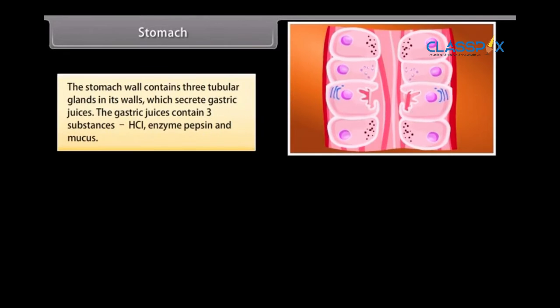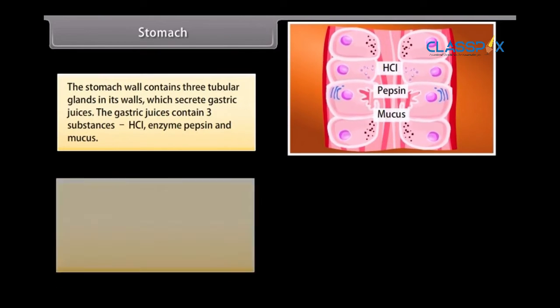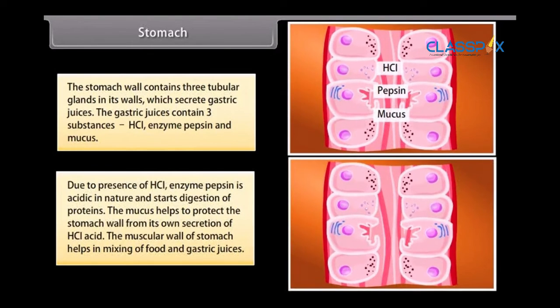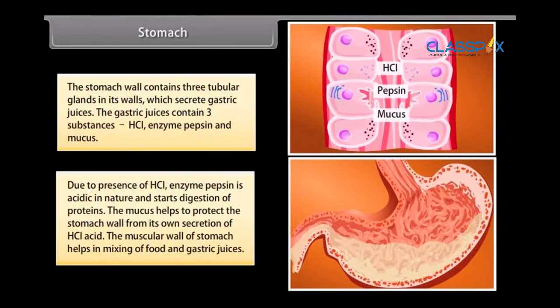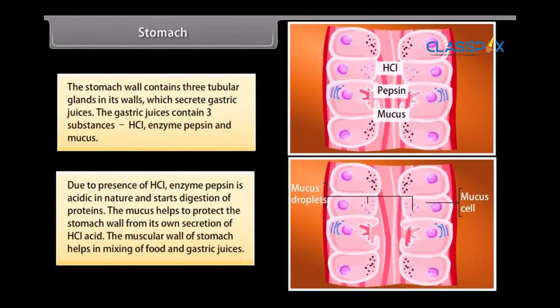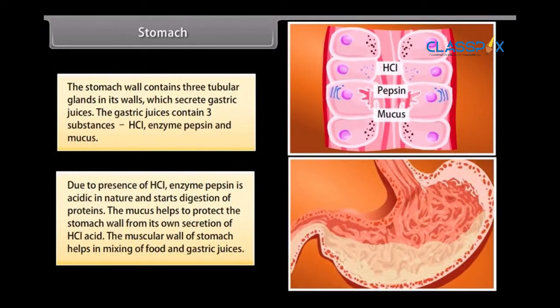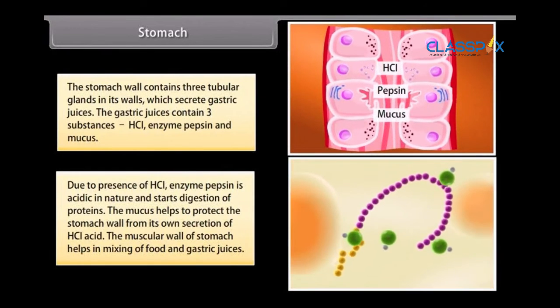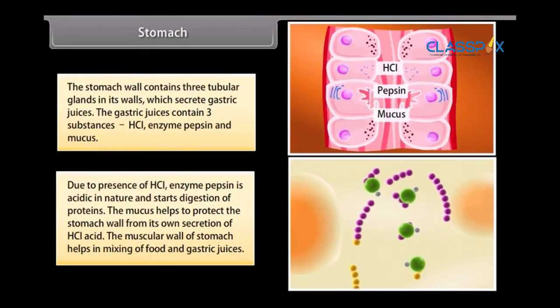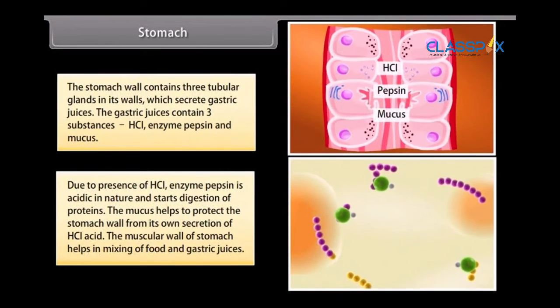The stomach wall contains 3 tubular glands in its walls which secrete gastric juices. The gastric juices contain 3 substances, HCl, enzyme pepsin and mucus. Due to presence of HCl, the medium is acidic in nature and pepsin starts digestion of proteins. The mucus helps to protect the stomach wall from its own secretion of HCl acid. The muscular wall of stomach helps in mixing of food and gastric juices.